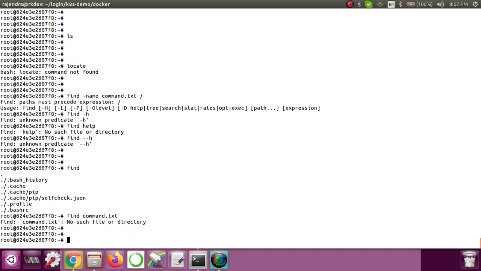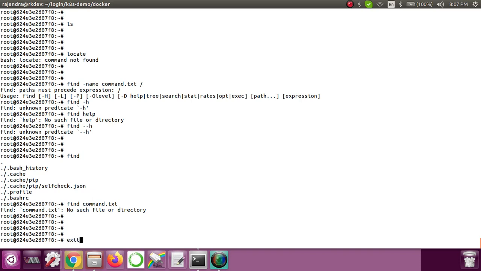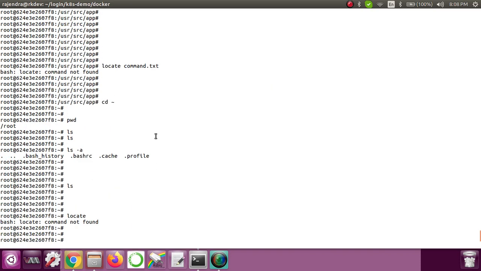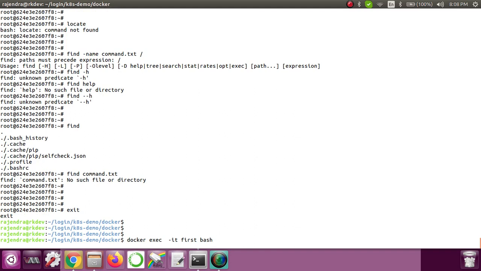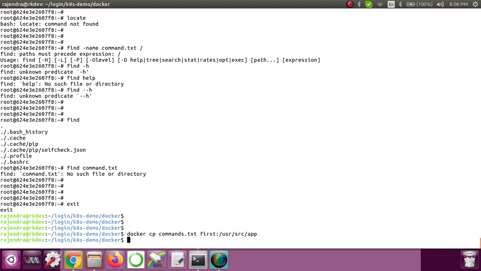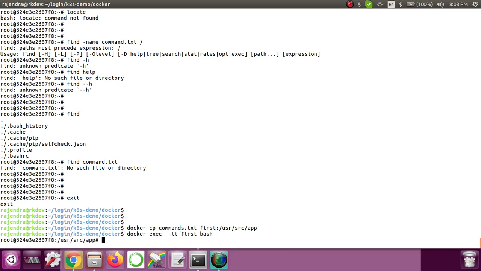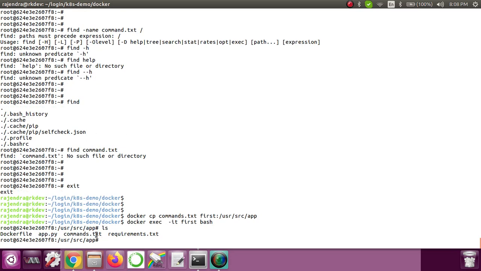A better thing I'll choose is, we know that /usr/src/app is the working directory, so let's copy there. Instead of this, I'll use /usr/src/app as the destination for the copy command. Now if I run it, it got copied. Let me log in inside the container and go to /usr/src/app where we copied it. Here you can see that command.txt is there.